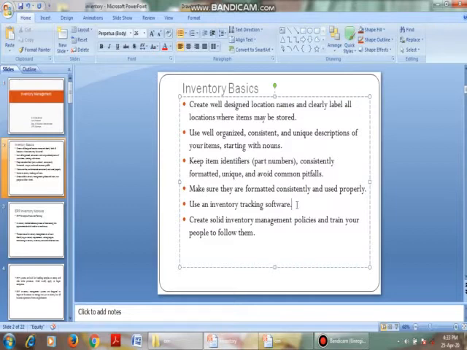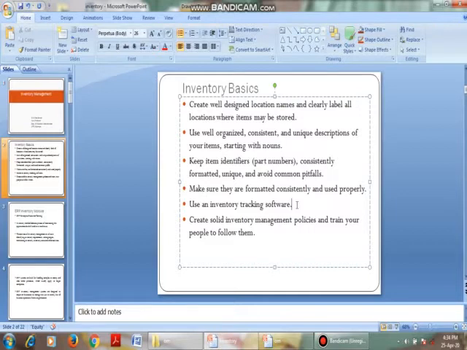And train our people to follow them. That is, our employees have to be trained to follow the inventory policies: how to maintain the inventory, how to purchase the inventory, how to return the inventory, what the quality standards of the inventory are. All these policies have to be framed, and we have to train them how to handle our inventory, how to handle our raw material.